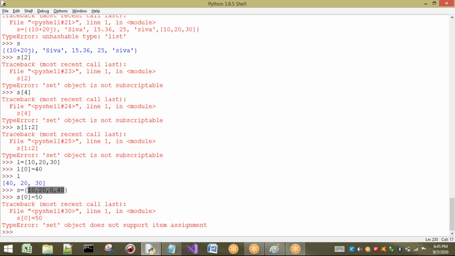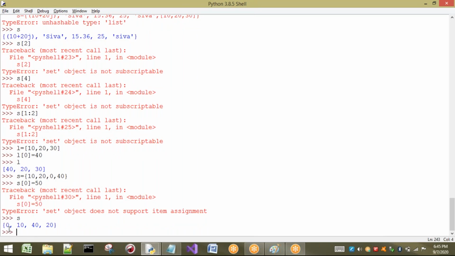You can understand the reason. If you try to change the S of 0 content, according to you S of 0 is 10, but I don't know how it is stored internally. Let us see how it stores: first value is 0, next value is 10, next value is 40, next value is 20. So here assignment is not possible once we have created a set of values. You have to understand this one. This is called immutability.